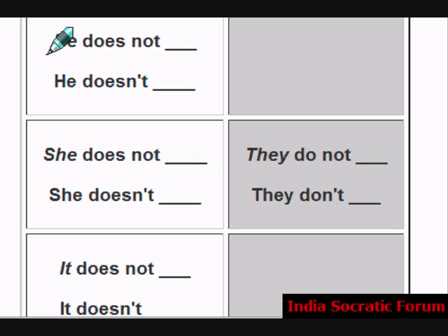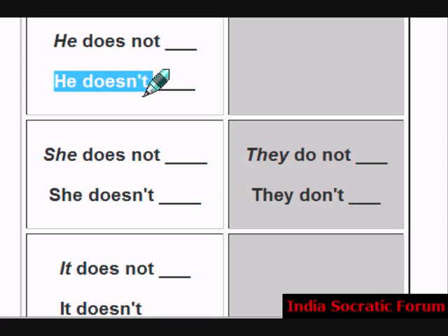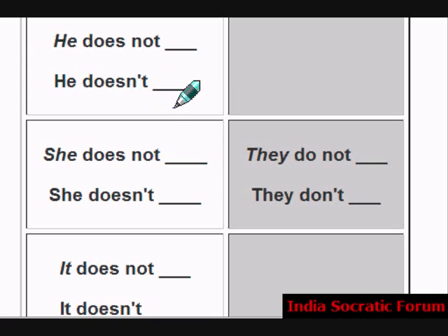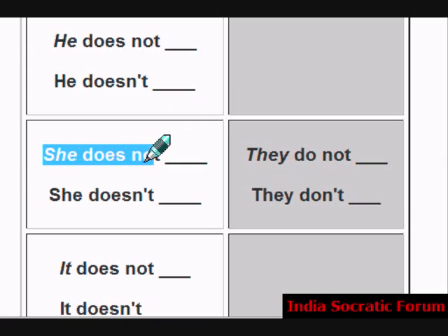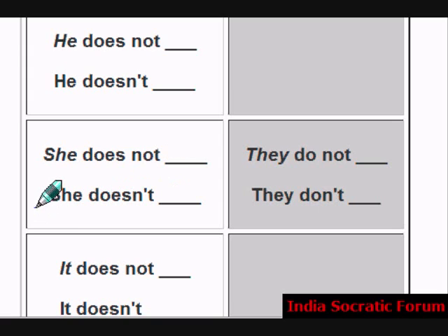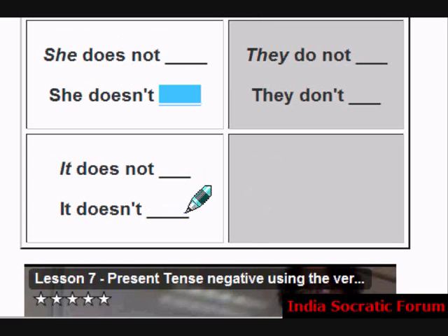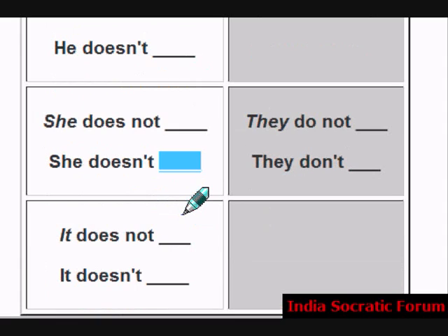He does not. He doesn't. It's the contraction form. He doesn't eat biscuits. She does not like music. She doesn't sing. It does not. It doesn't.